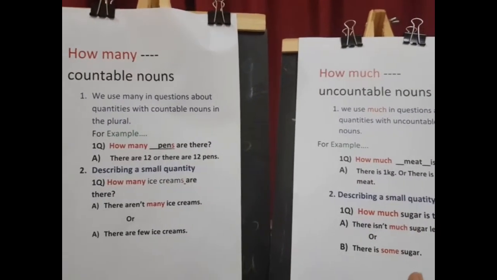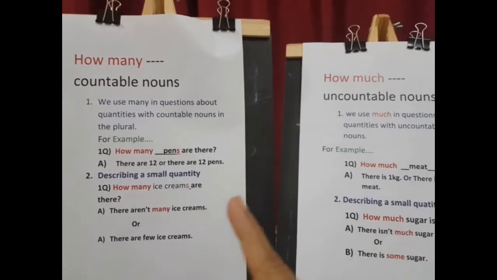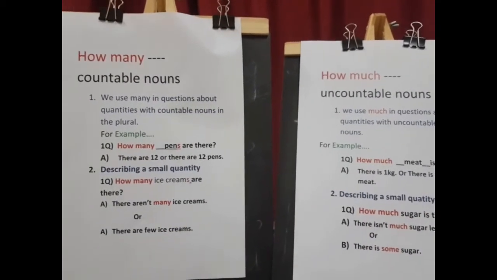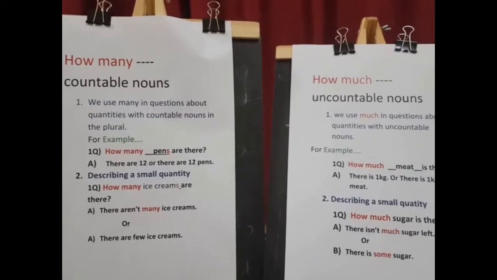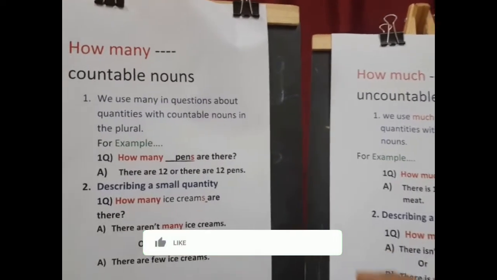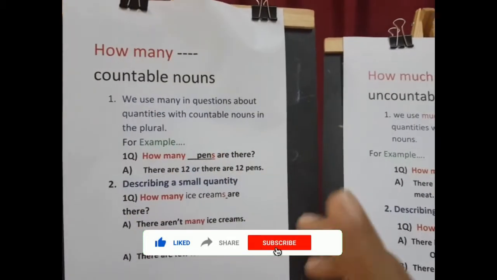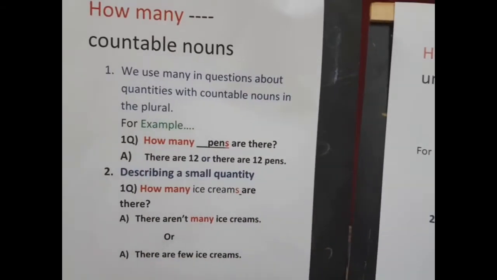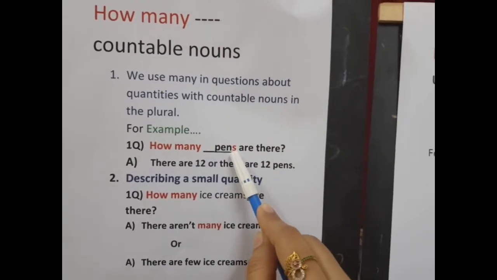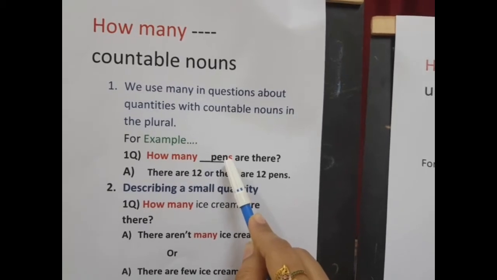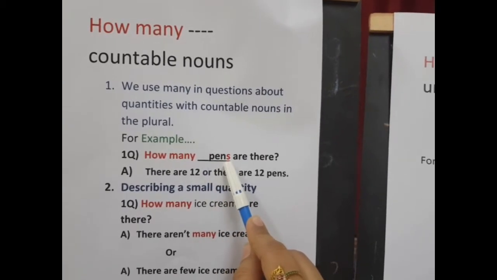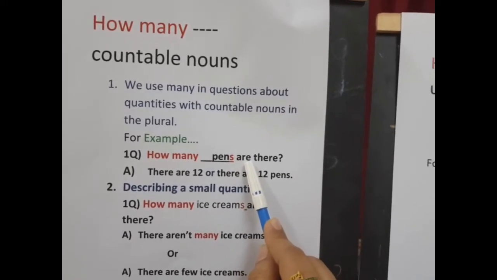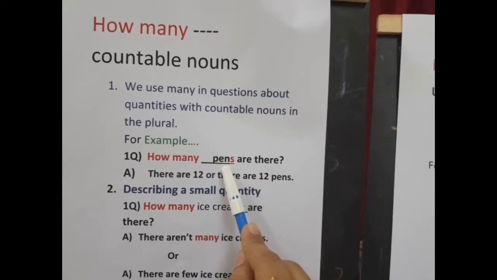Here are some of the questions that I prepared using how many and how much, and I want to explain them parallelly so that you can see the difference between how you answer with countable nouns and uncountable nouns. So you got it right now that how many is used with countable nouns. We are using, how many pens are there? Pens. We add s here, so it becomes plural. It's a regular plural noun. How many pens are there? Are is a helping verb, and are is used with the plural.